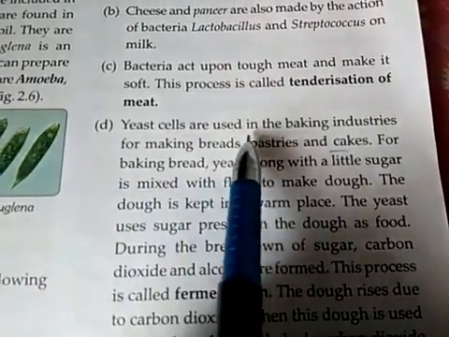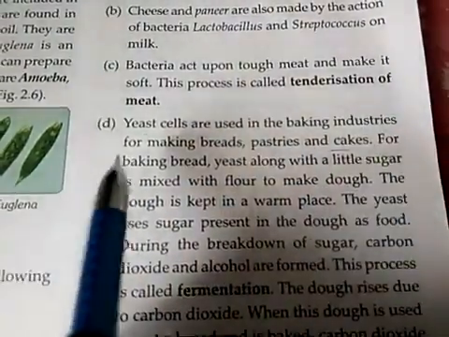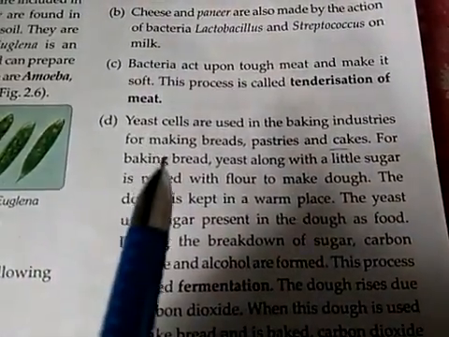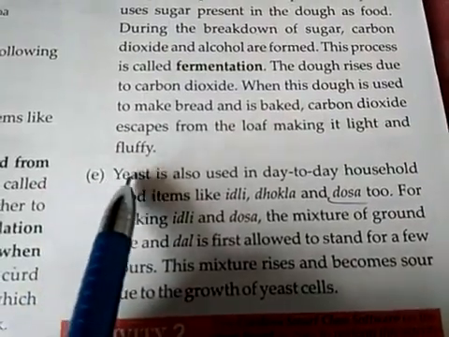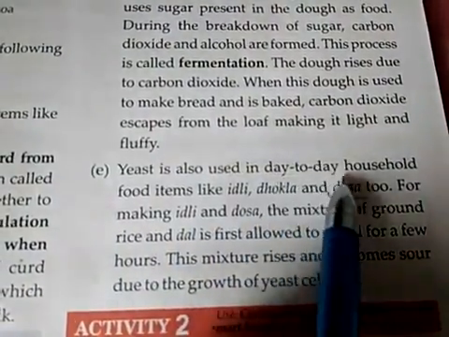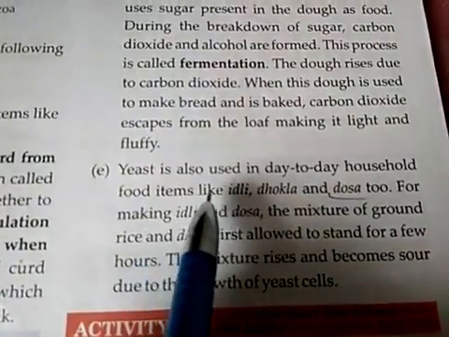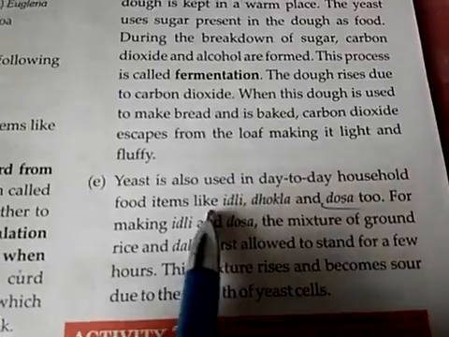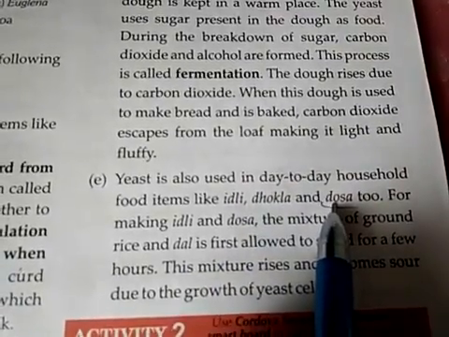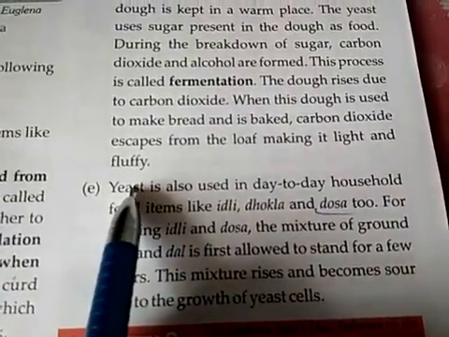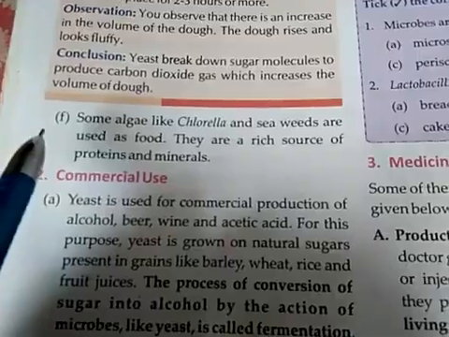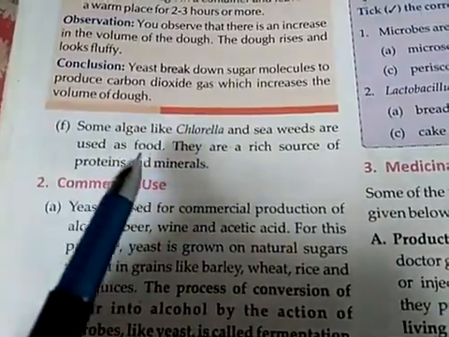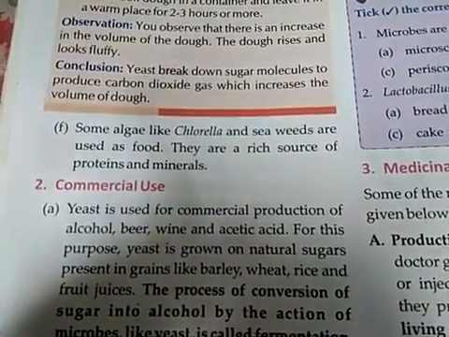Yeast cells are used in the baking industries for making bread, pastries and cake. Yeast is also used in day-to-day household food items like idli, dhokla and dosa too. Means idli, dhokla and dosa are also made with the help of yeast. Few algae and seaweeds are also used as food.